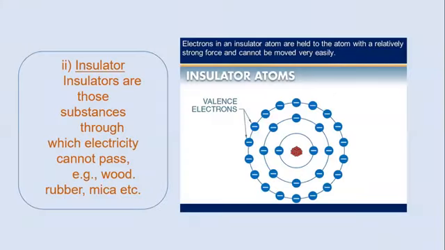Insulators are those substances through which electricity cannot pass. For example, wood, rubber, etc. The atoms of insulators have the outermost shell completely filled, so it is very difficult to take out a free electron from the outermost shell. Thus, they do not conduct electricity.